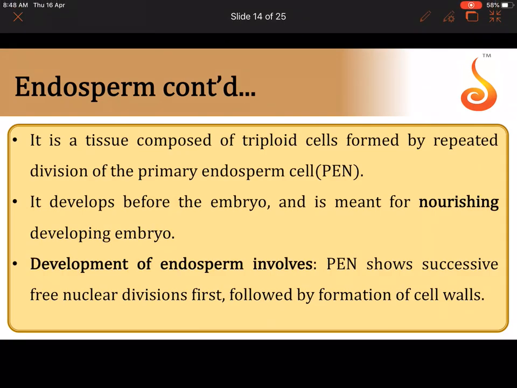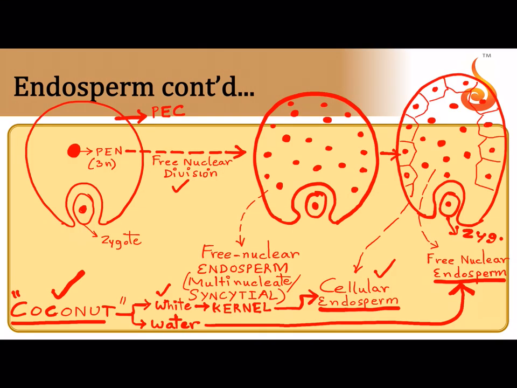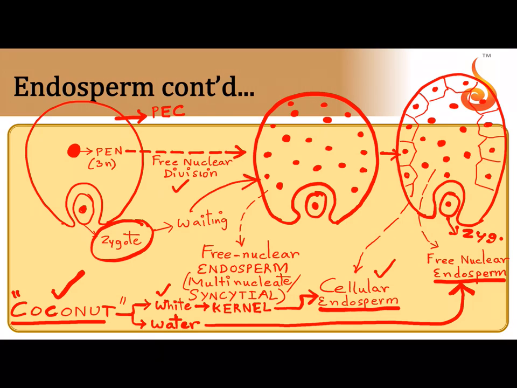So like we said, endosperm is obtained from triploid cells. It started off from the primary endosperm nucleus. Very, very important question: why does the endosperm develop before the embryo? They will ask you a give reason question. In all the previous slides, I have shown the zygote is still a zygote. I have not done anything to the zygote. That means the zygote is waiting. What is it waiting for? It is waiting for the endosperm to develop.